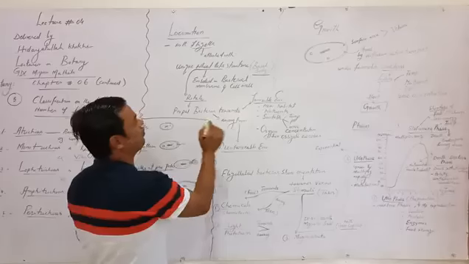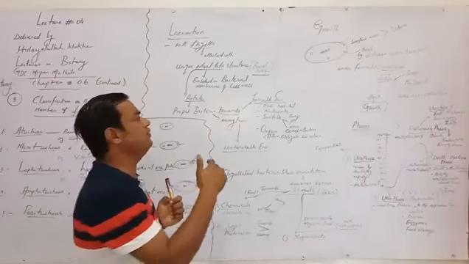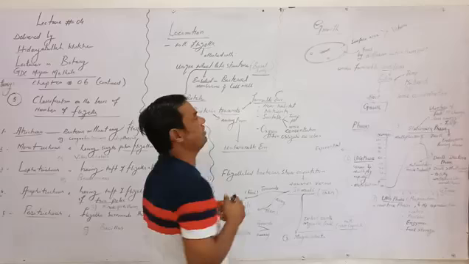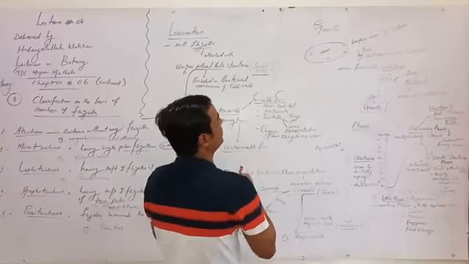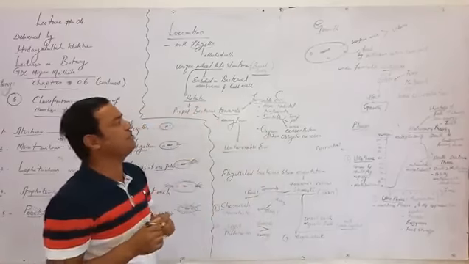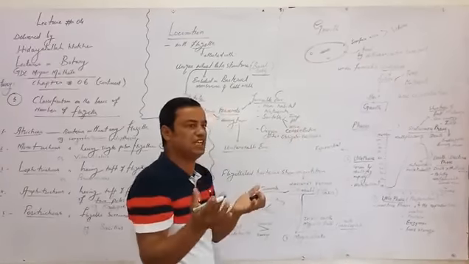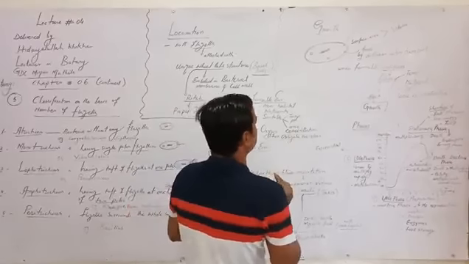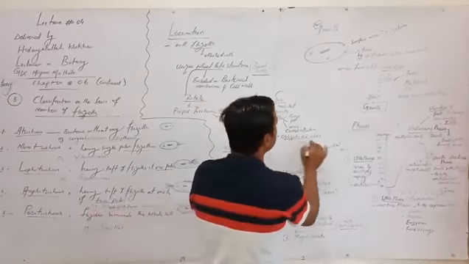If propelled towards, definitely the bacterium moves towards a favorable environment, in search of new habitats, nutrients, or suitable environmental factors like temperature, pH, ionic concentration, or even oxygen for obligate aerobes.